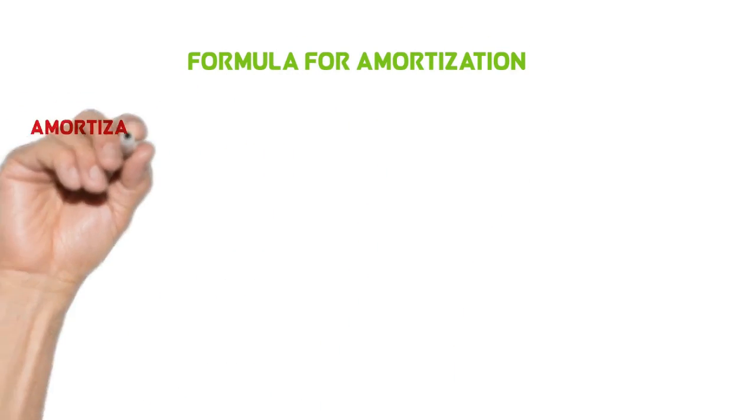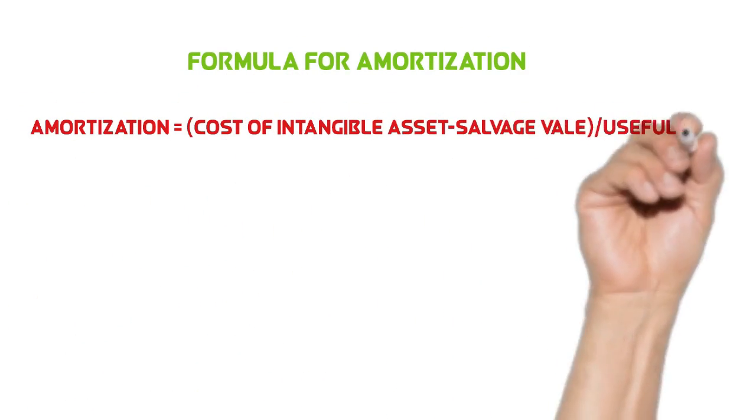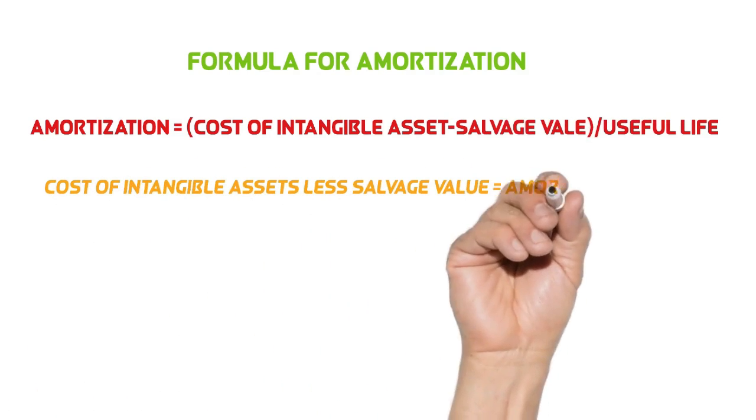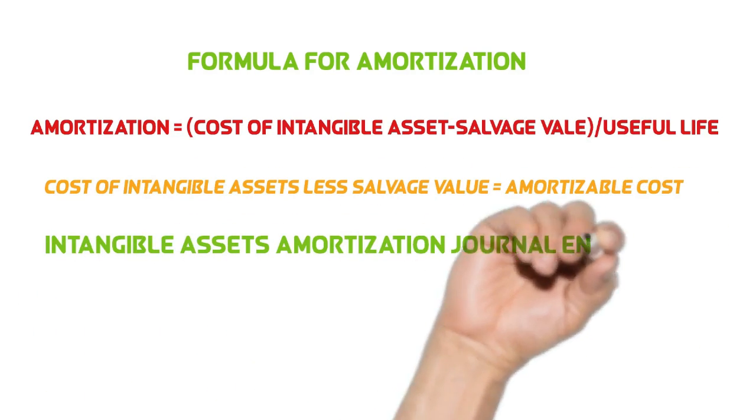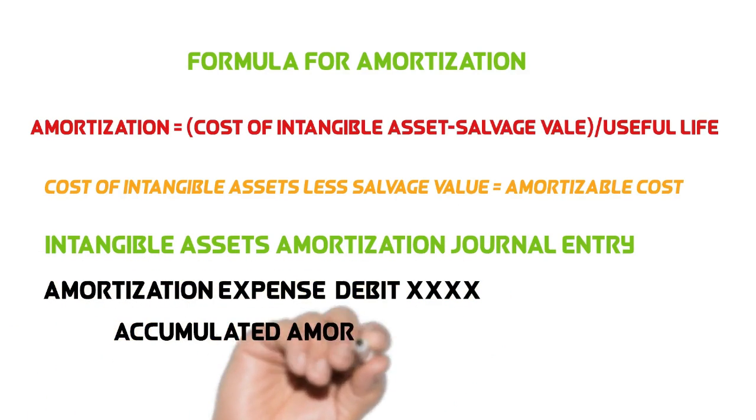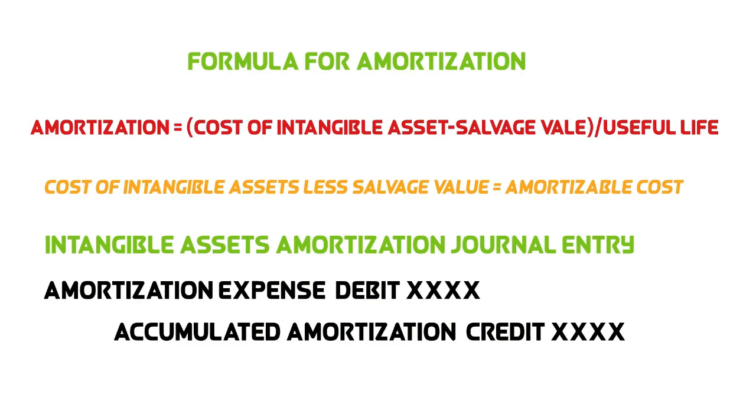After understanding the concept of amortization, now we will learn the accounting entries for amortization. First, we need to understand the formula for amortization. The famous straight line method is used for amortization of intangible assets. In this method, amortization expense equals cost of intangible assets less salvage value, divided by useful life. After calculating the amortization expense, we write the journal entry: amortization expense debit and accumulated amortization credit.